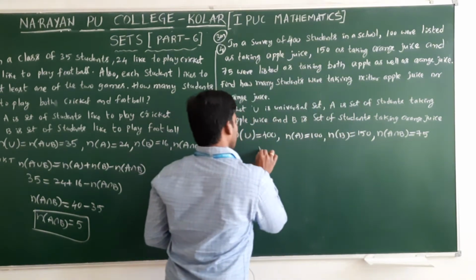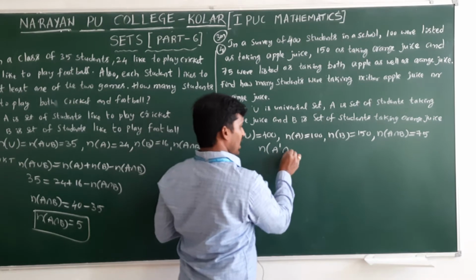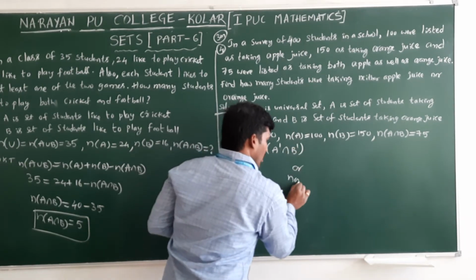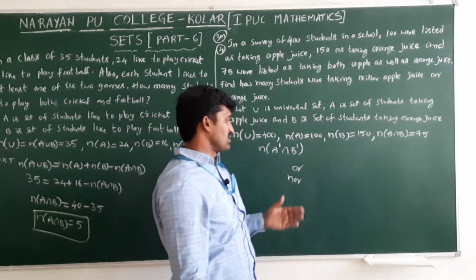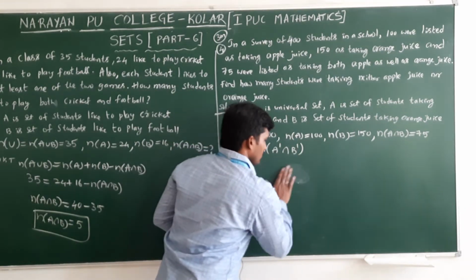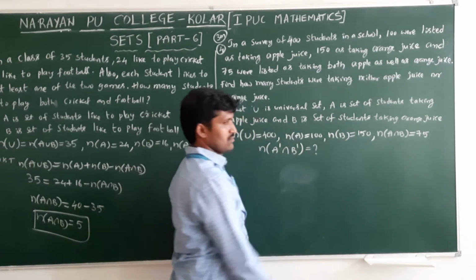We need to find n of neither, meaning not A and not B, the complement of the union. You can also take it as not A intersection not B, where union changes to intersection. Clear? This value we need to find out.